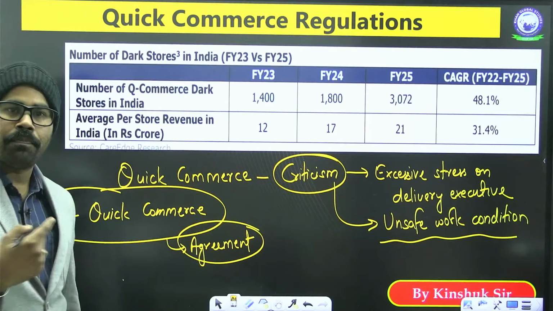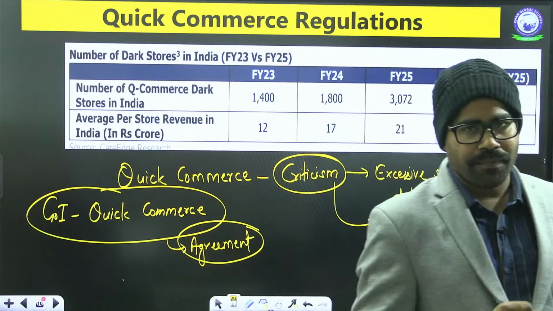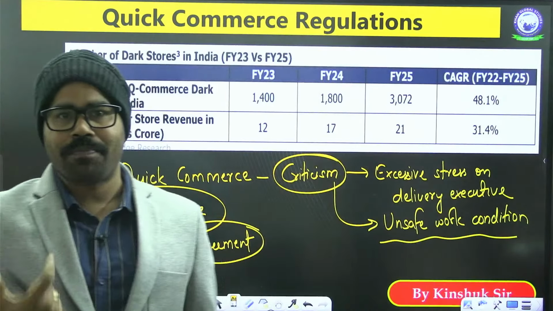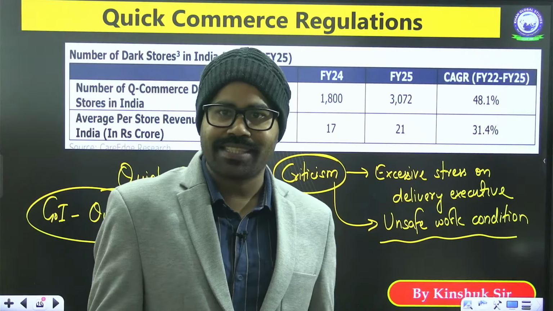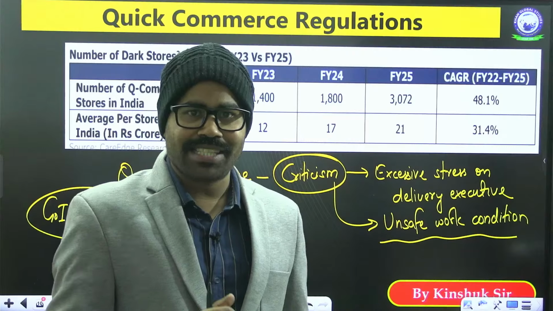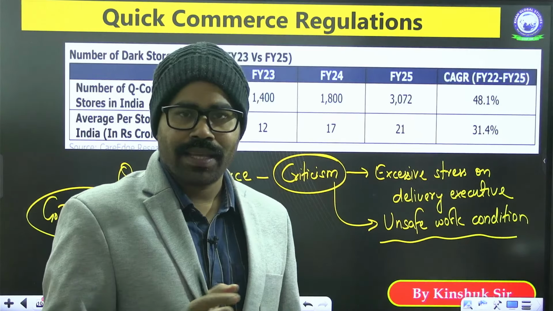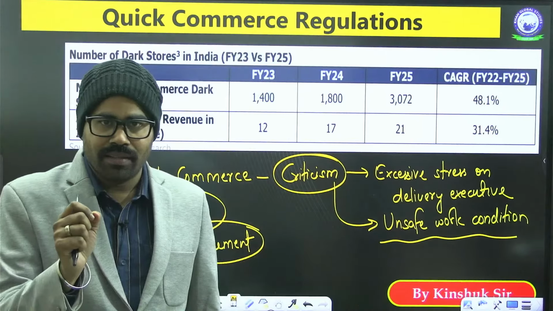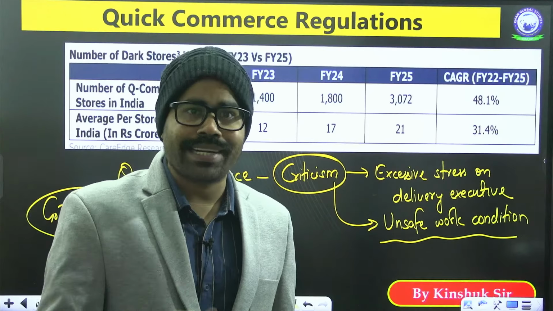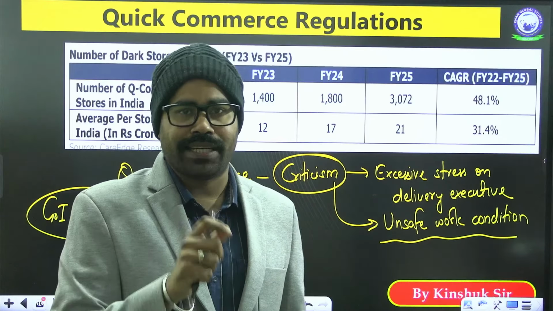Remember this part: there is no such ban on quick commerce, and it has not been said that you cannot deliver in 10 minutes or in 5 minutes. There is just one simple guideline from the government that you will not advertise or market that we are going to deliver in 10 minutes.